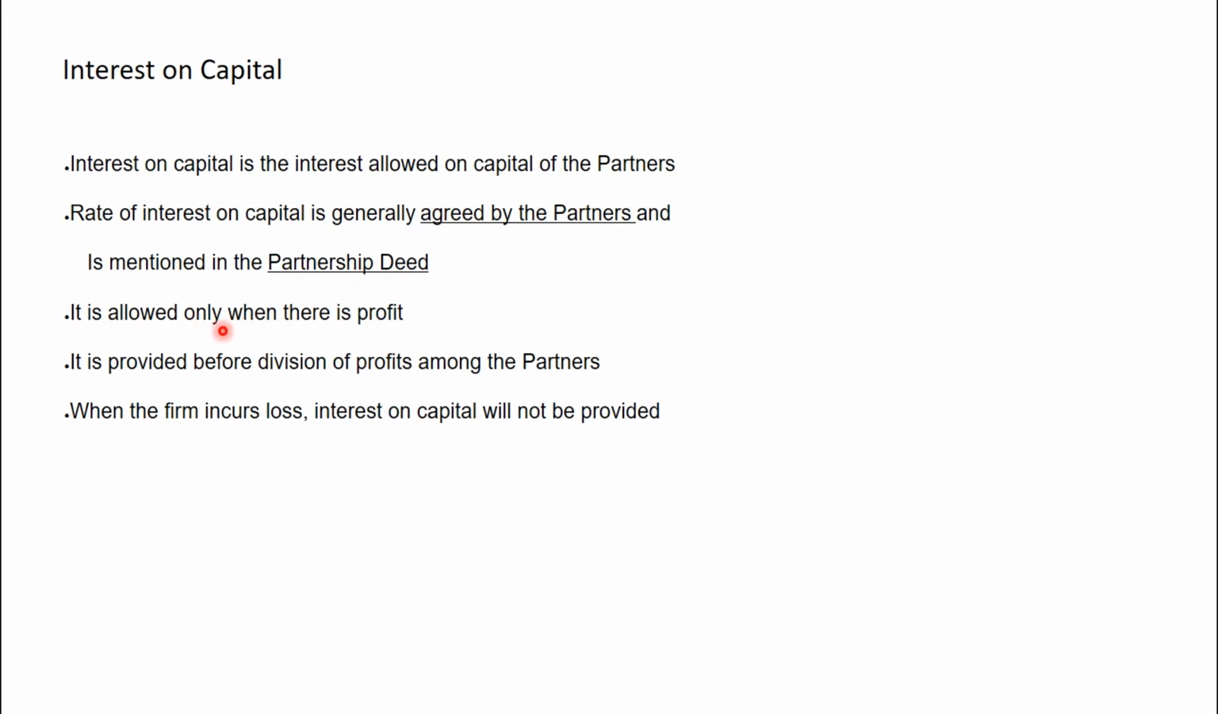Third point is it is allowed only when there is profit. Only if you get profit, you can give interest on capital to partners. The fourth one is it is provided before division of profits among the partners. Before sharing the profit to partners, we have to give interest on capital to the partners. If the firm incurs loss, interest on capital will not be provided. These are the points related to interest on capital. Let us see sums related to interest on capital.